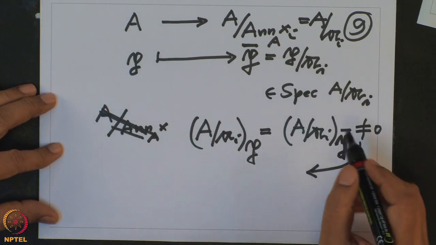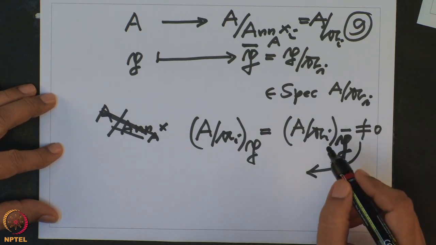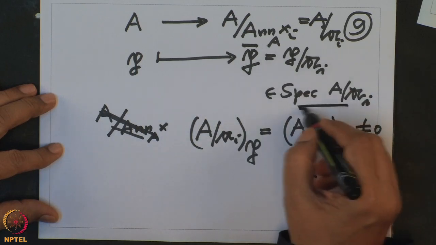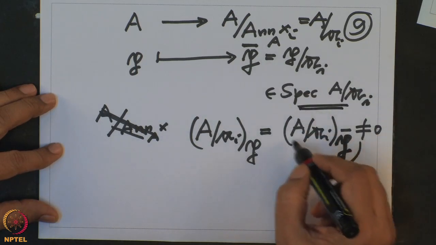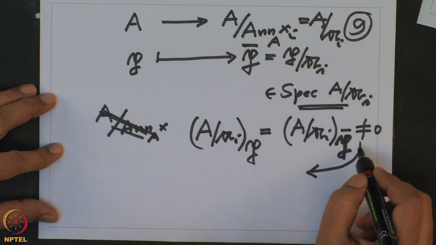P is a proper ideal. I have noted that if you take a ring, then every element in the spectrum is in the support. So this P bar is in the spectrum of this ring, and therefore every element of the spectrum of that ring will be in the support.